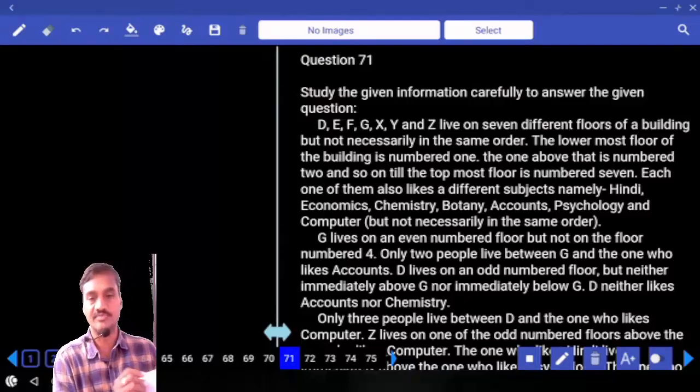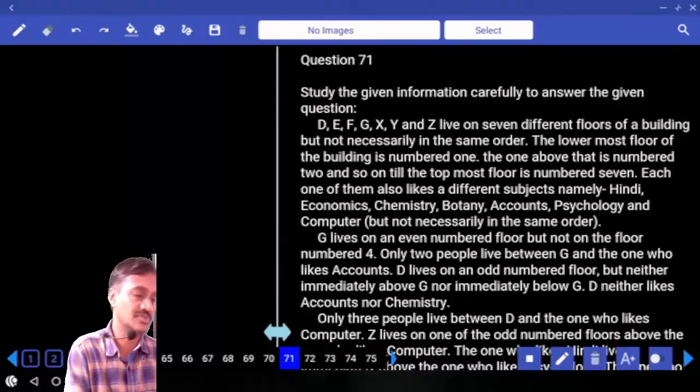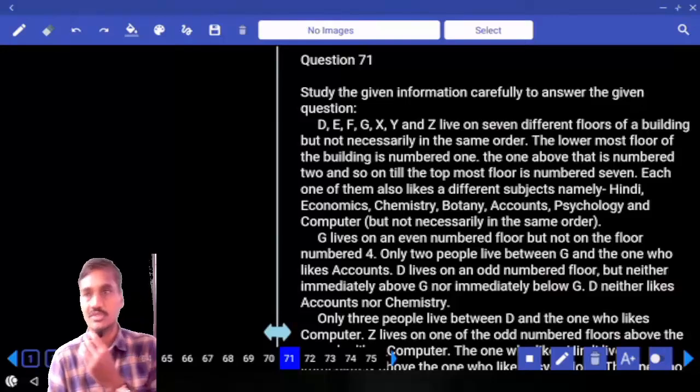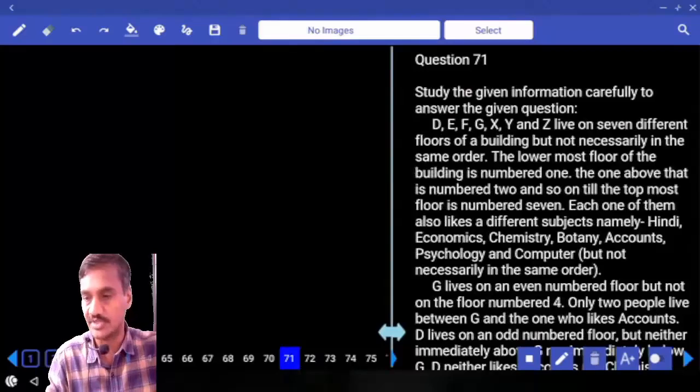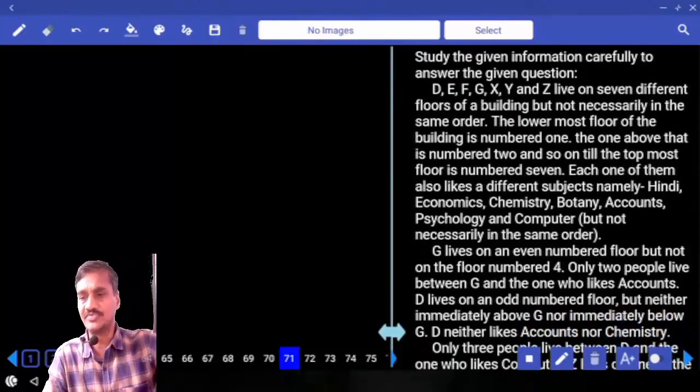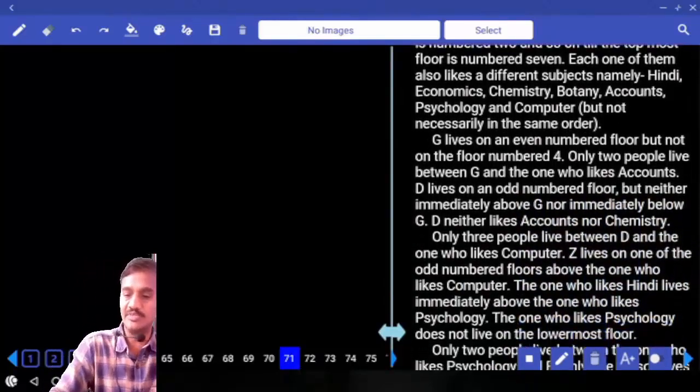71 to 75. Now in this one, how many floors are there? There are exactly 7 floors. And 7 persons are staying on these 7 different floors, and each one of them likes a different subject as well. Now one parameter is added to this one.